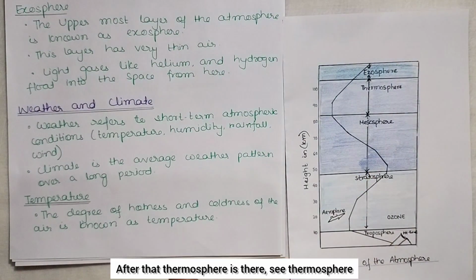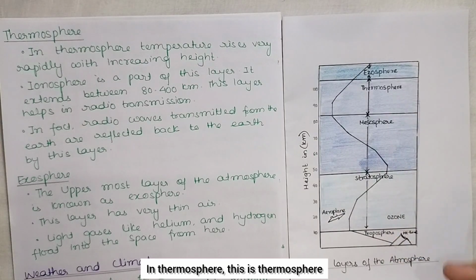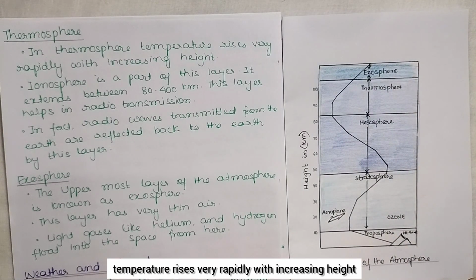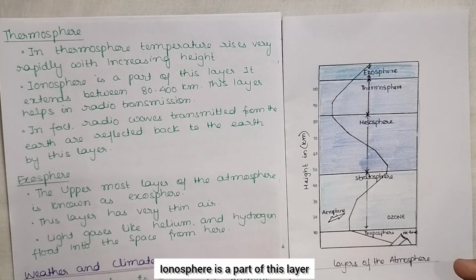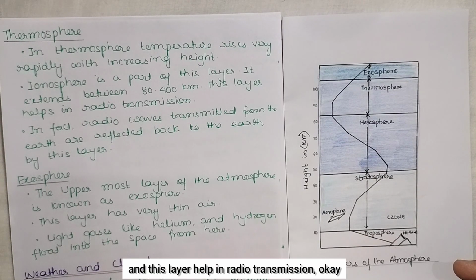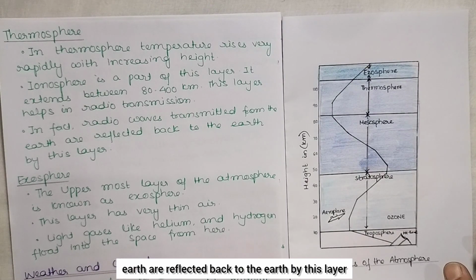After that thermosphere is there. In thermosphere, temperature rises very rapidly with increasing height. Ionosphere is a part of this layer. It extends between 80 to 400 kilometer, and this layer helps in radio transmission. In fact, radio waves transmitted from the earth are reflected back to the earth by this layer.